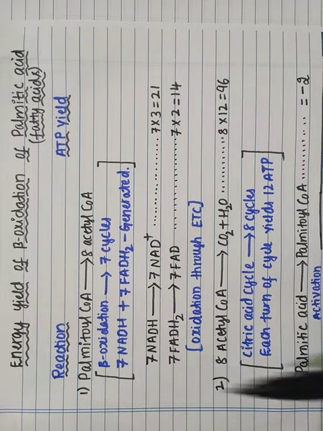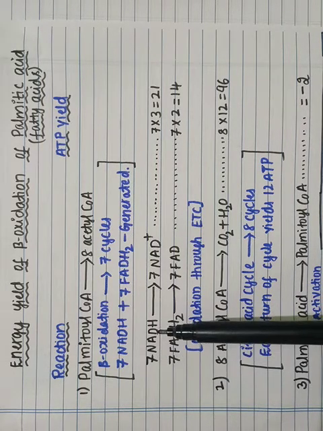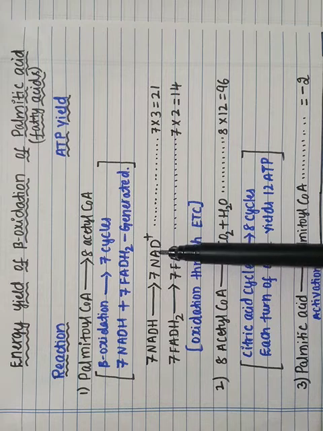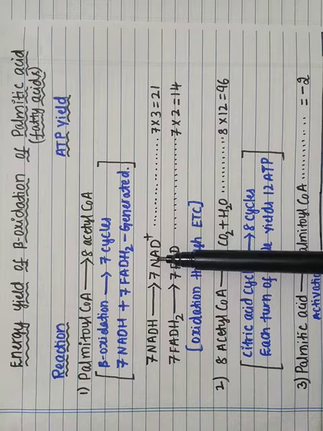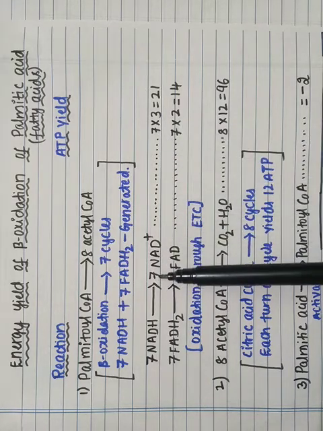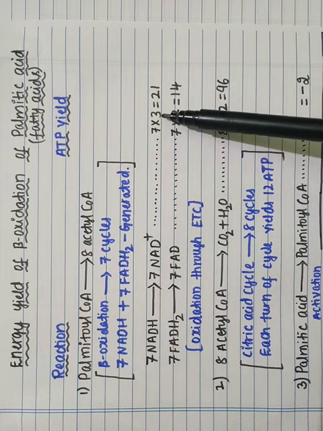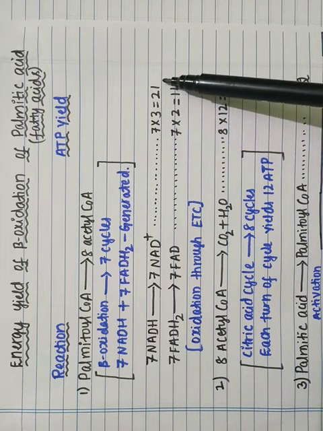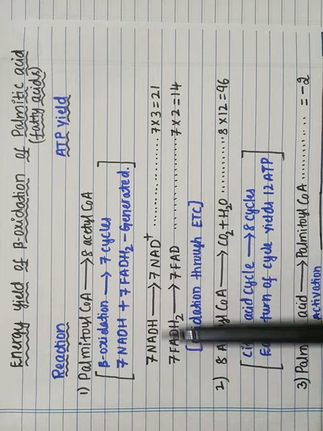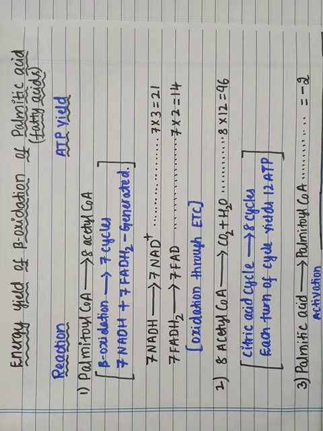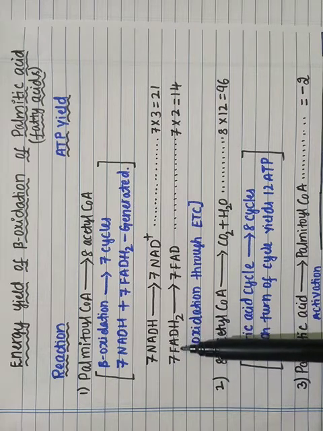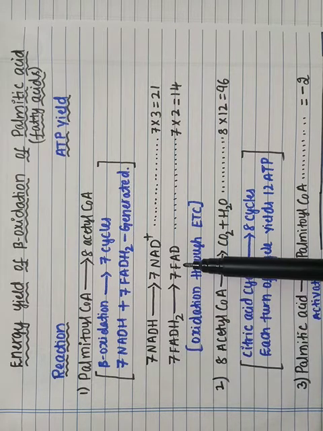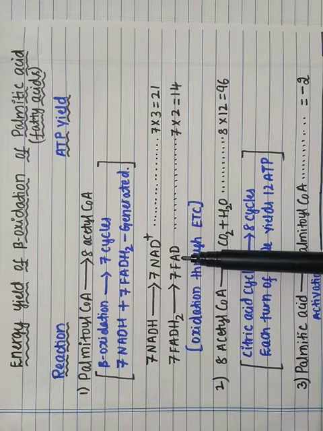The 7 NADH is converted into 7 NAD plus molecules. One NAD plus molecule is equal to 3 ATP molecules. Therefore 7 NAD, with each NAD plus equal to 3 ATPs, means 7 times 3 is 21 ATPs produced from the oxidation of NADH. When the FADH2 undergoes oxidation, the 7 FADH2 get converted to 7 FAD molecules.